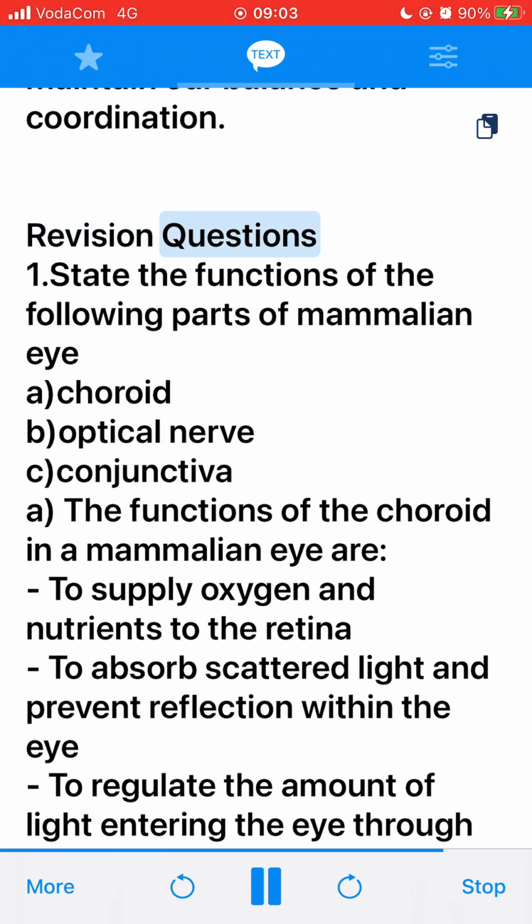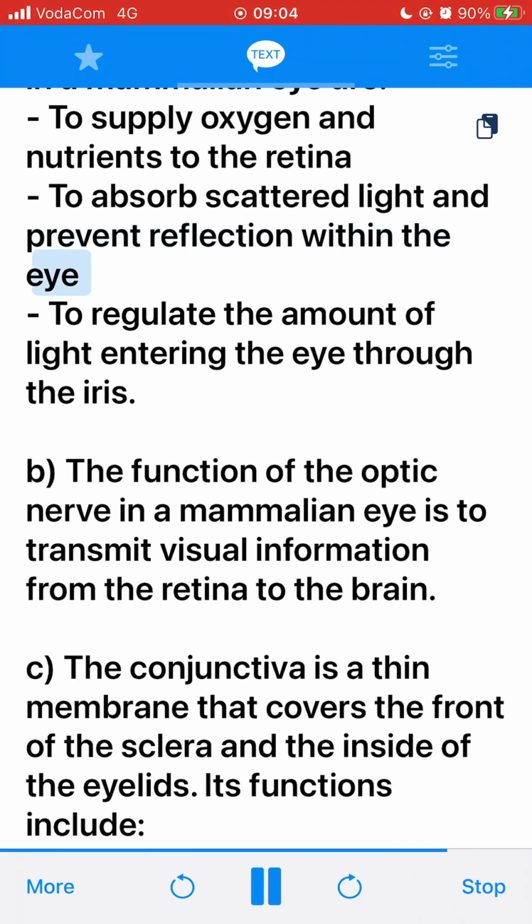Revision questions. 1. State the functions of the following parts of the mammalian eye. A. Choroid. B. Optic nerve. C. Conjunctiva. A. The functions of the choroid in a mammalian eye are: to supply oxygen and nutrients to the retina, to absorb scattered light and prevent reflection within the eye, to regulate the amount of light entering the eye through the iris. B. The function of the optic nerve in a mammalian eye is to transmit visual information from the retina to the brain.